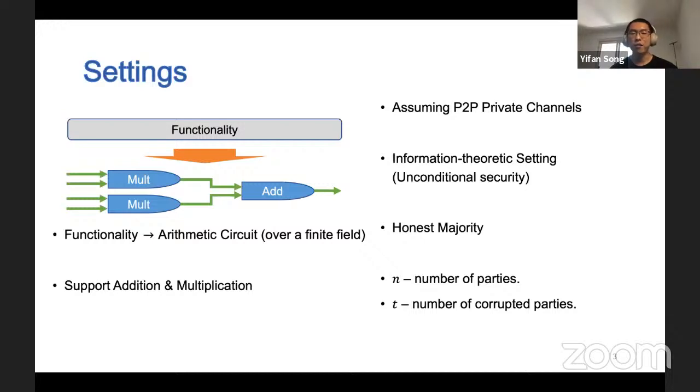In this talk, we focus on functions that can be represented as an arithmetic circuit with addition and multiplication gates. We focus on the information theoretic setting with honest majority and assume a P2P channel between every pair of parties. In the following, we use N for the number of parties and T for the number of corrupted parties.